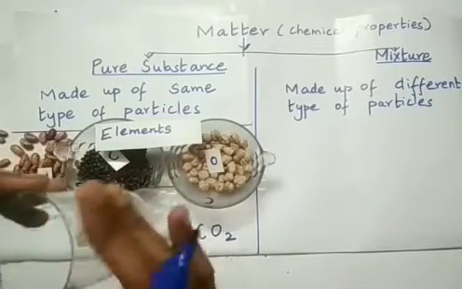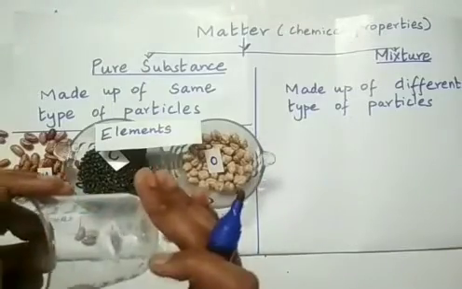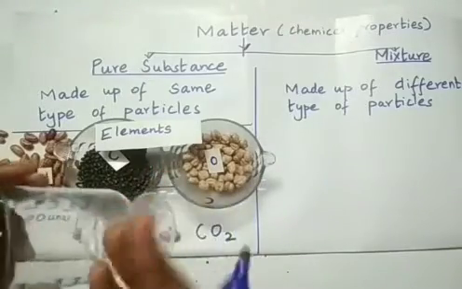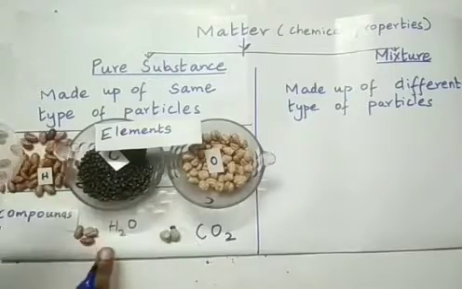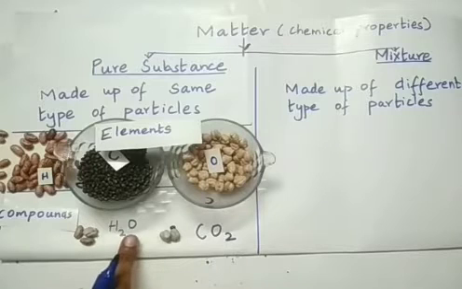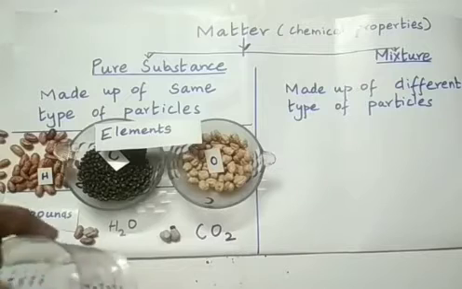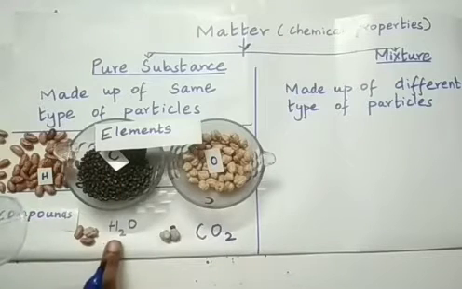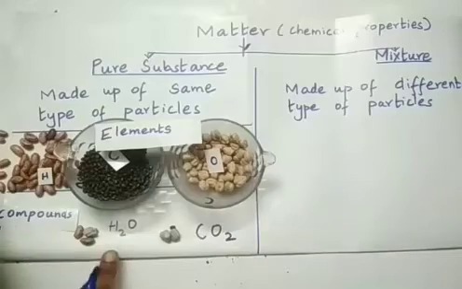If suppose this beaker is full of water, we'll have many molecules, millions of molecules of water, which is again a pure substance, because all the water molecules are nothing but H2O. Two atoms of hydrogen and one atom of oxygen have combined to form one molecule of water, and the whole quantity of water will have only the same molecules. So compounds are also made up of same type of particles.